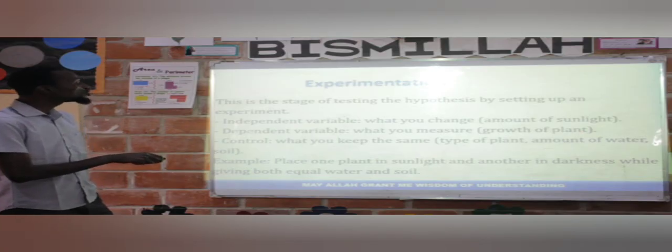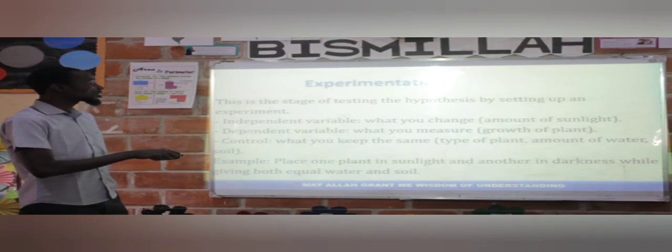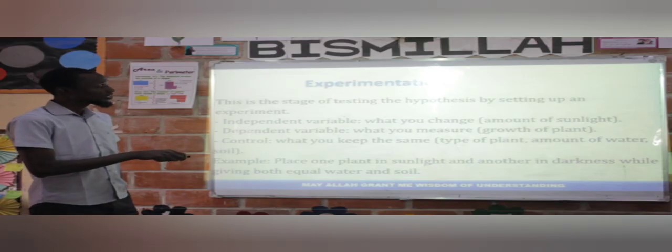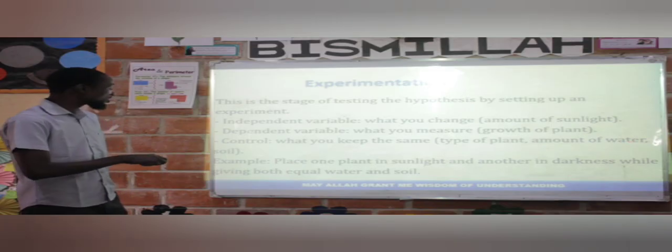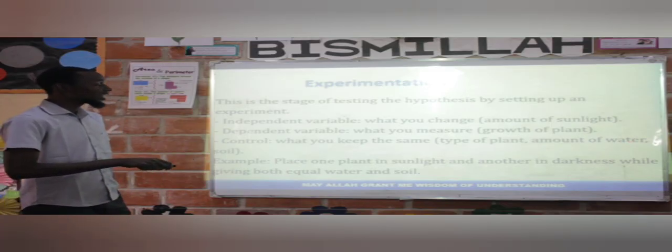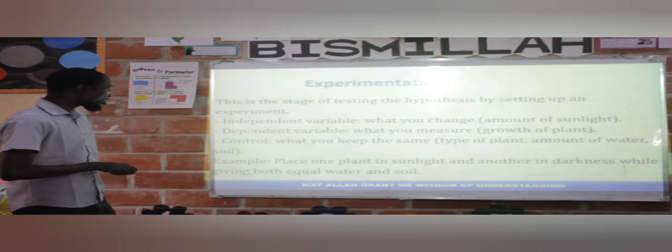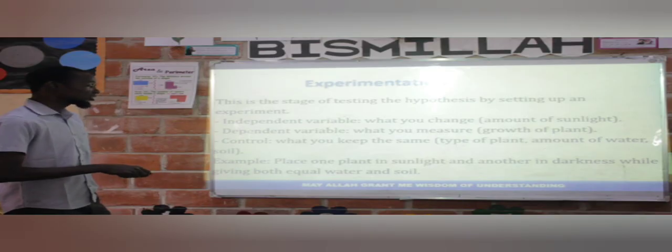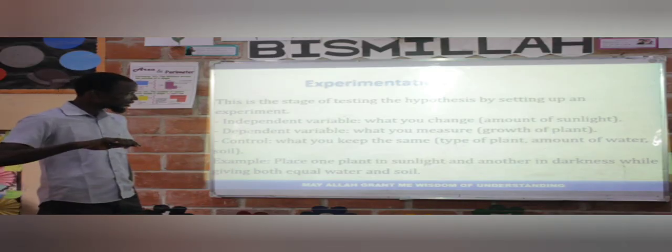Control is what you keep the same: the type of plant, amount of water, soil, etc. Example: place one plant in the sun and another in the dark, while giving both equal water and soil. Quickly,